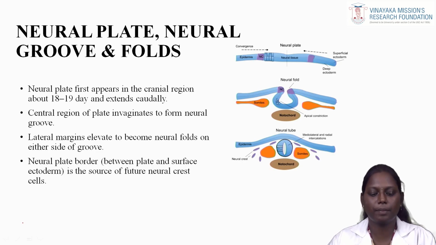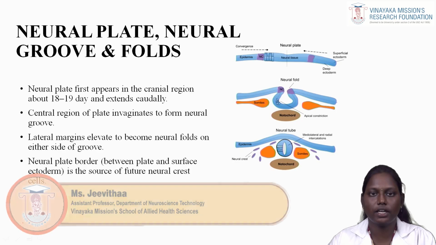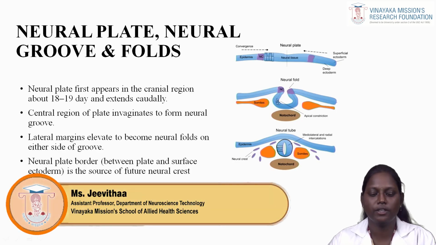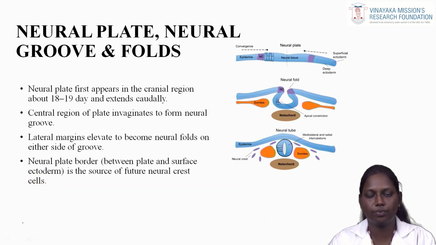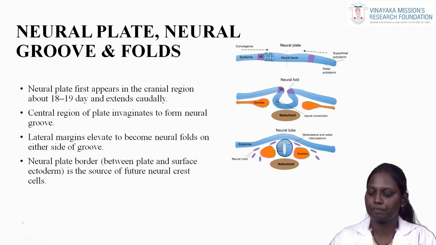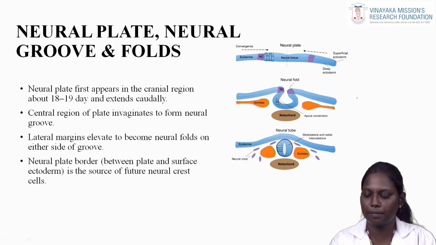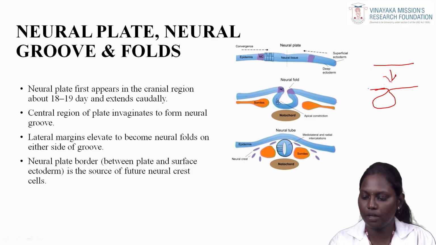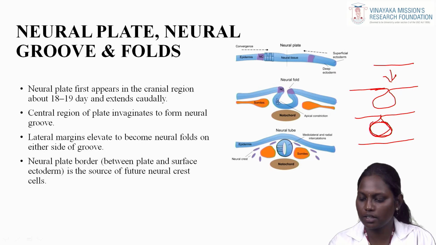The central region of the plate invaginates, that is, it gets folded inward to form a neural groove. As we see in this picture, the neural plate invaginates to form a neural groove. This neural groove further gets attached to form a tube-like structure.